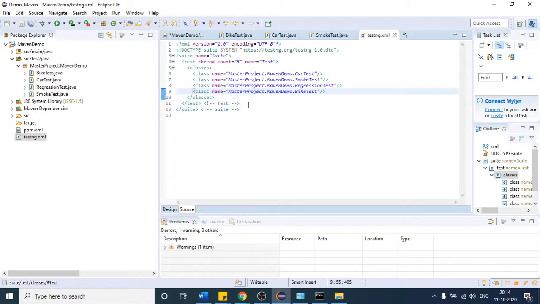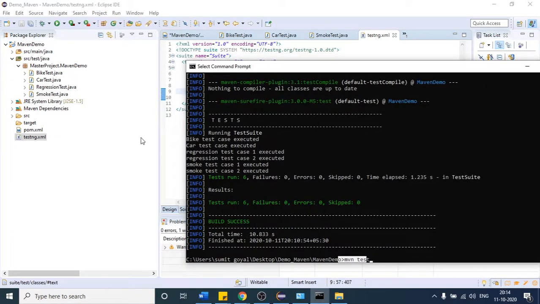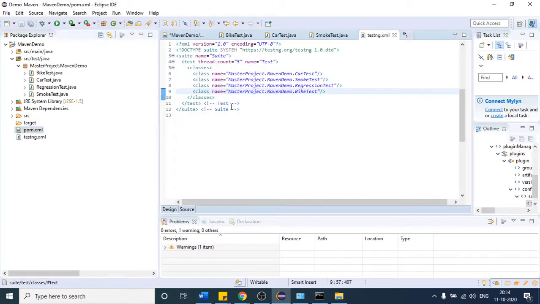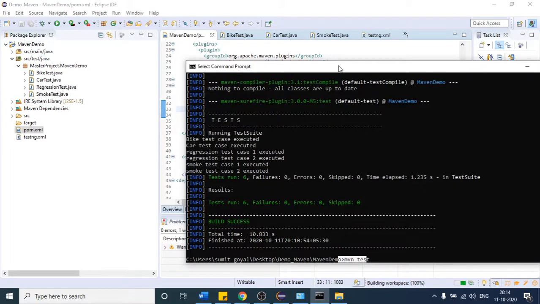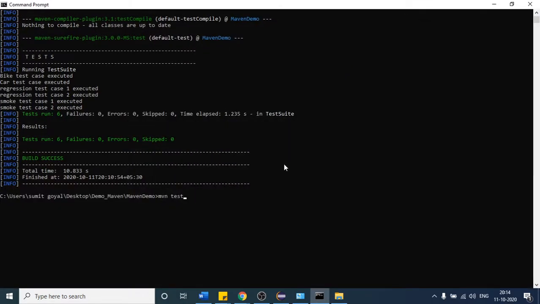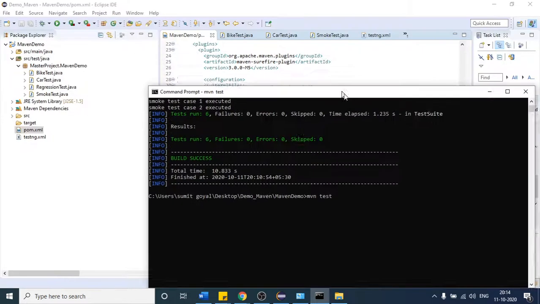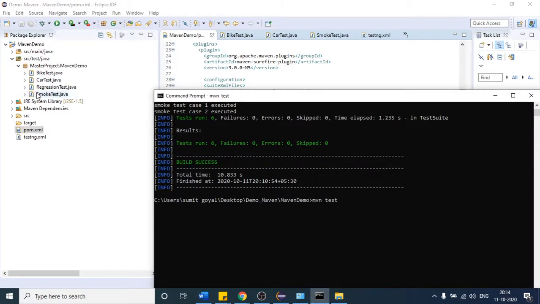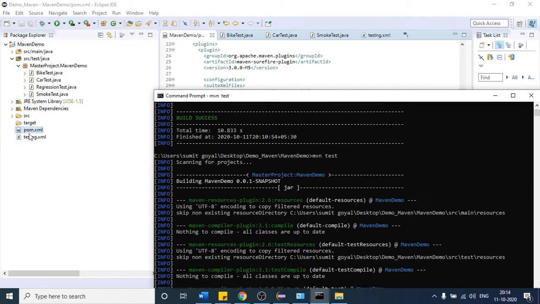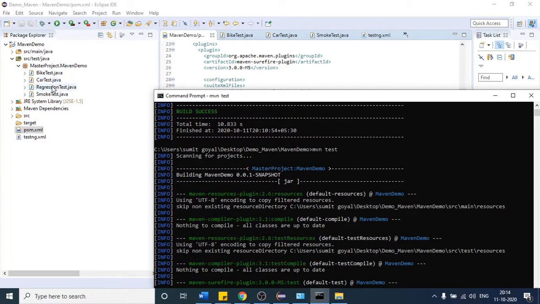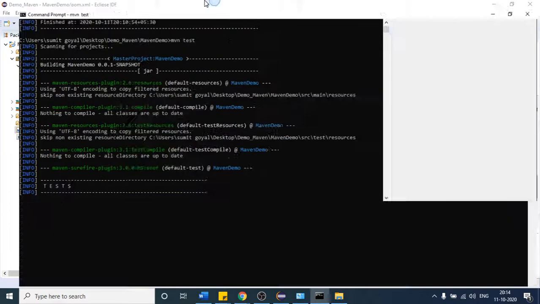Okay, so this is how, if you have several test cases, you enclose them in that one testng xml file and just provide that command. So let me first save that. I think I have already saved it. Okay, saved. So this time if I try to run Maven test, you will see your testng xml file is going to run, and it is going to trigger all the 4 test cases. Right now you will not see any difference, because this testng xml file has all the 4 classes, so you will get the same output count, which is 6.